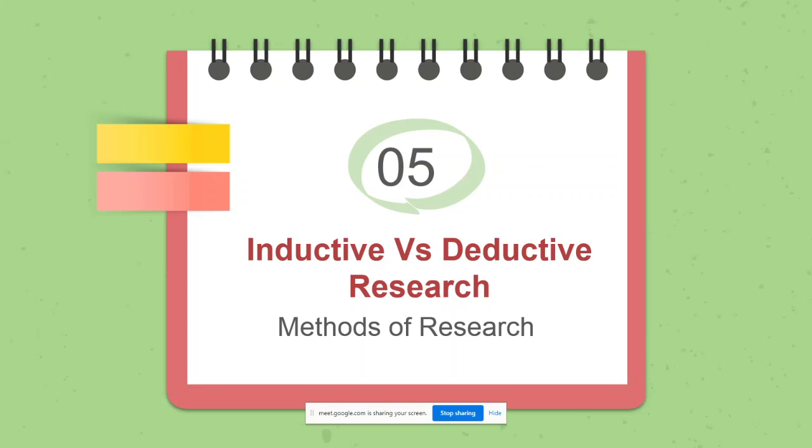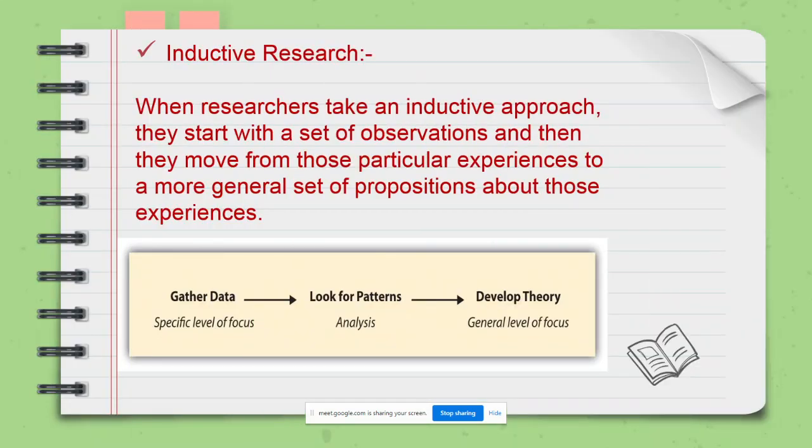So what do you mean by inductive research? In inductive research, what happens? When a researcher takes an inductive approach, the researcher starts with a set of observations and then moves from one particular experience to a more general set of propositions about those experiences. In short, as you can see in the diagram, the researcher tries to gather the data.